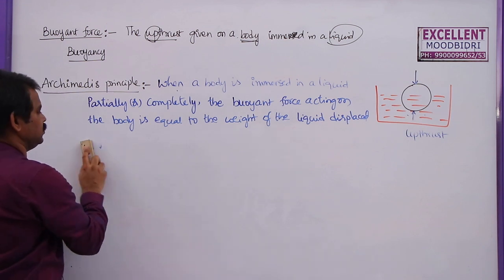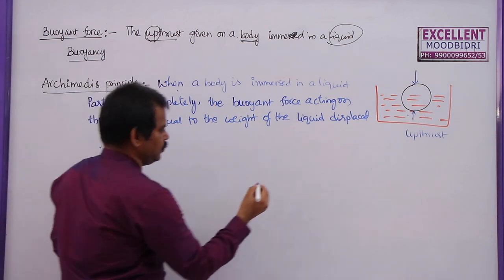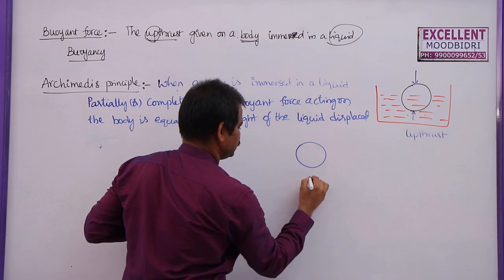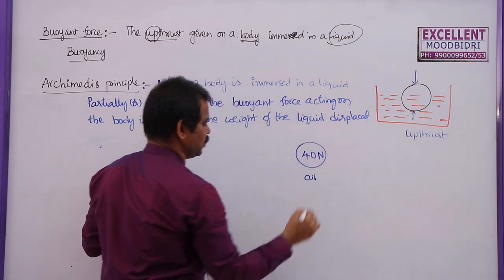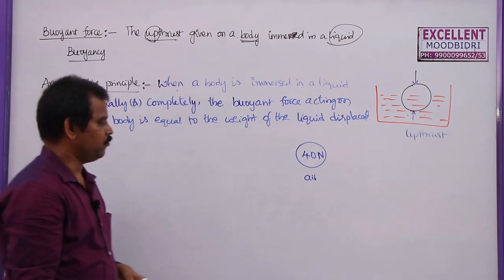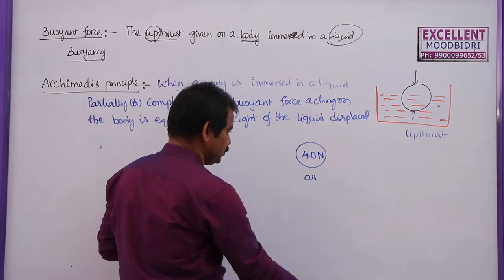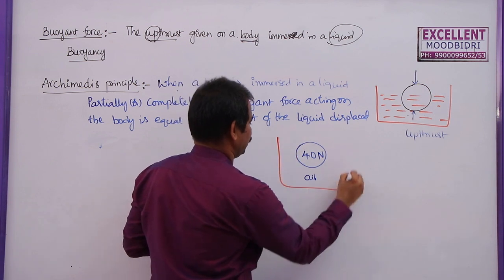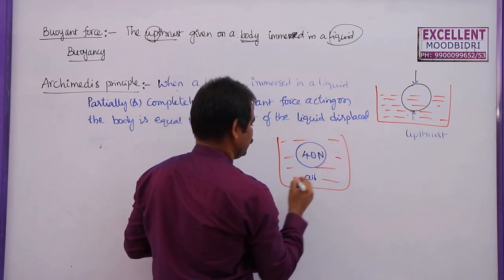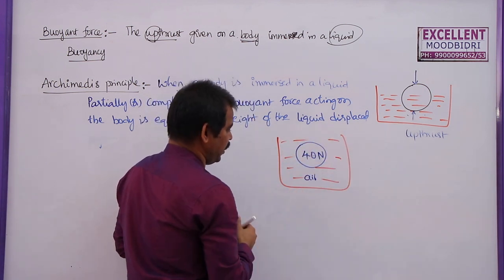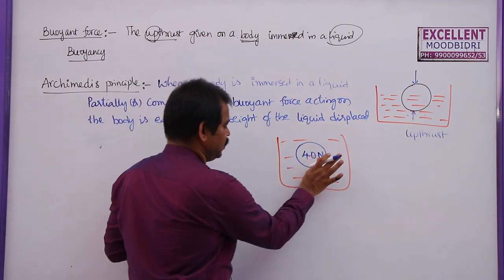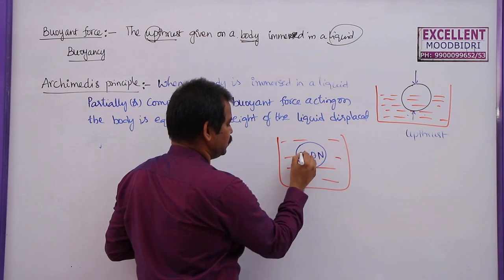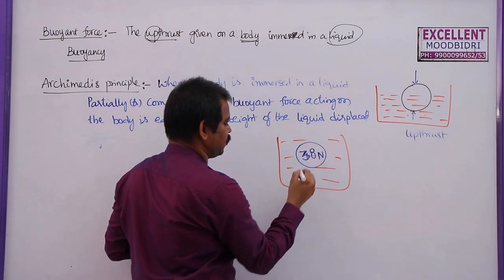So what is the meaning of this one? Now see, if you take a body which is placed in air, let us say the weight of this body is 40 newtons. If the same body is kept in a water tank here, the weight of the body within the air is 40 newtons, but within the liquid this may be around 38 newtons.